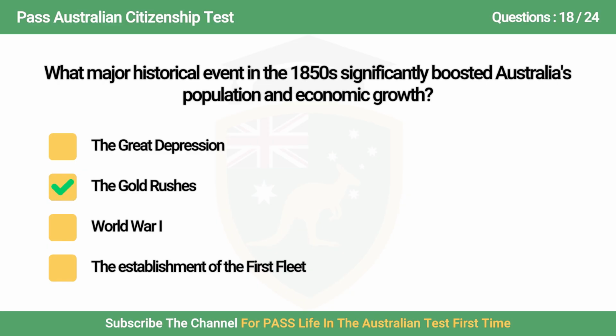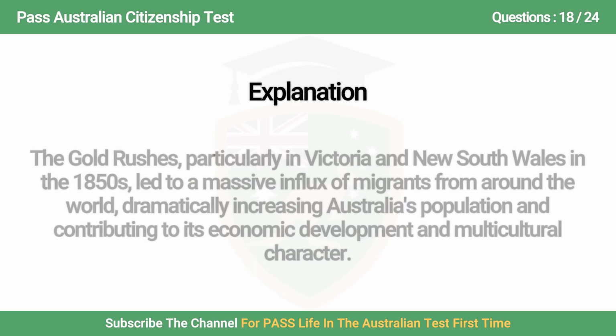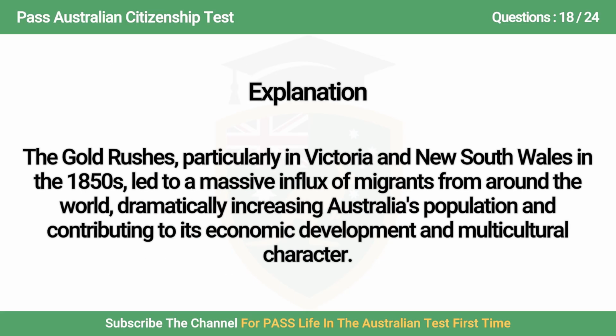The answer is B. The Gold Rushes. The gold rushes, particularly in Victoria and New South Wales, led to a massive influx of migrants from around the world, dramatically increasing Australia's population and contributing to its economic development and multicultural character.